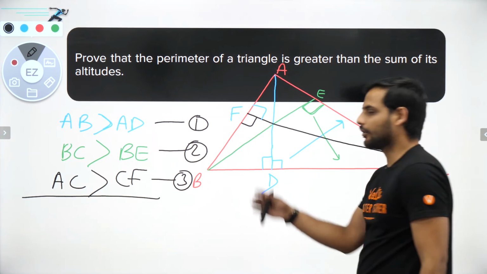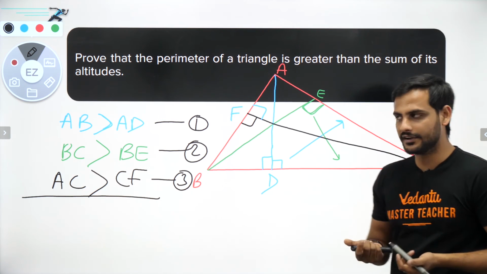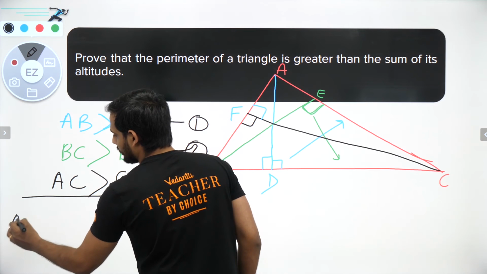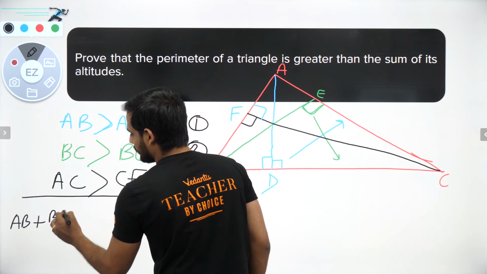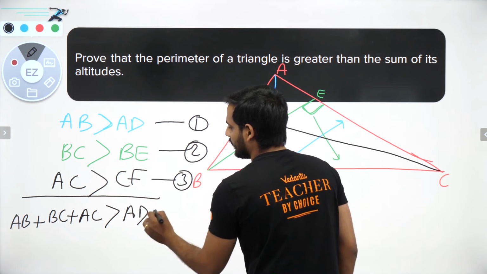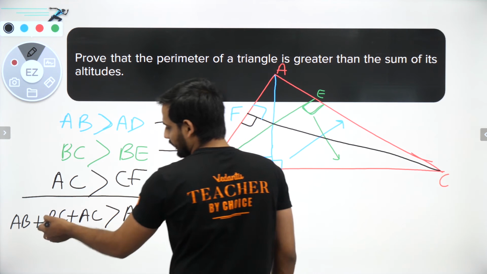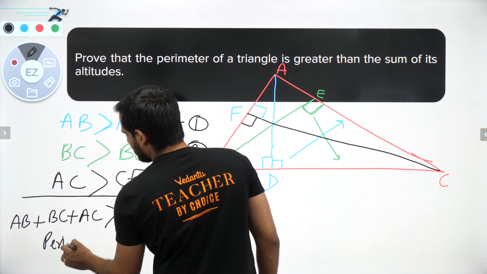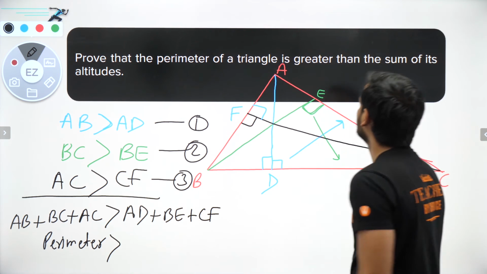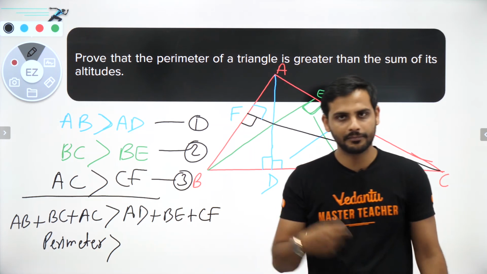Nothing else, we have drawn all the three altitudes and then applied the triangle inequalities. So if I add all three, you will get AB plus BC plus AC is greater than AD plus BE plus CF, and the sum of three sides of a triangle is the perimeter. So the perimeter of a triangle is greater than the sum of all its altitudes. Okay, so this is how we have got this part.